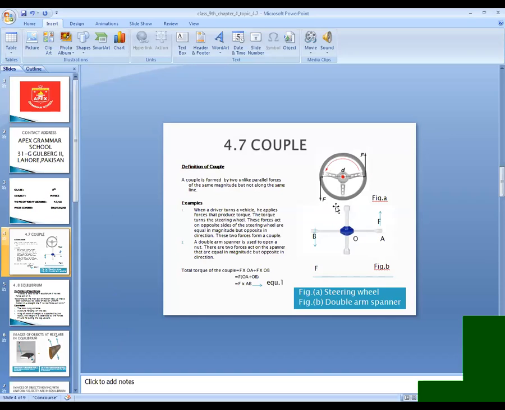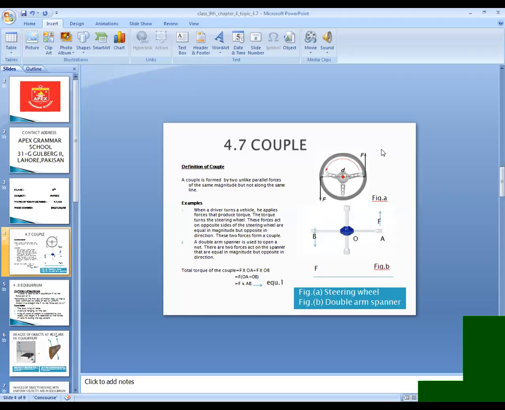So a couple will be produced because one hand is acting in the upward direction and our lower hand is acting in the downward direction. Whenever there are two forces acting on a body, they will produce torque, because they are turning the wheel. Torque is basically a turning effect. So there are two torques produced in this direction, one upward and one downward, and these forces are unlike parallel forces.